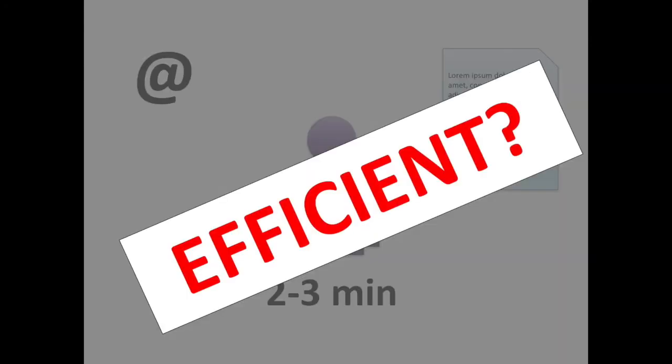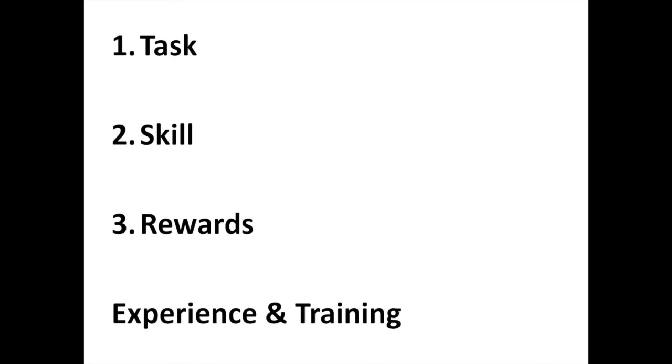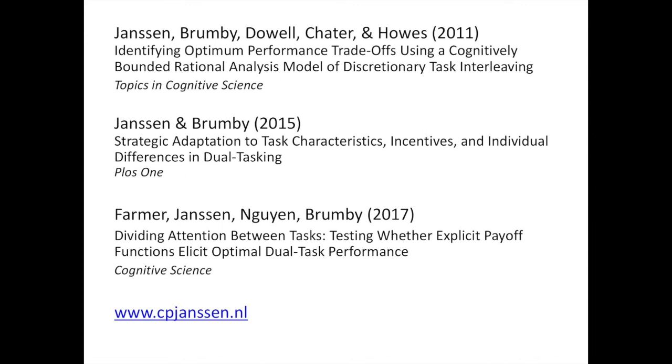In the meantime, what you can take from this research is that people change the way they divide their time between tasks based on the characteristics of the task, including the task difficulty, their skill level, and the rewards of the task. Although people adapt to these factors pretty well, they sometimes need more experience and training to be efficient. More details about this work can be found in these papers.